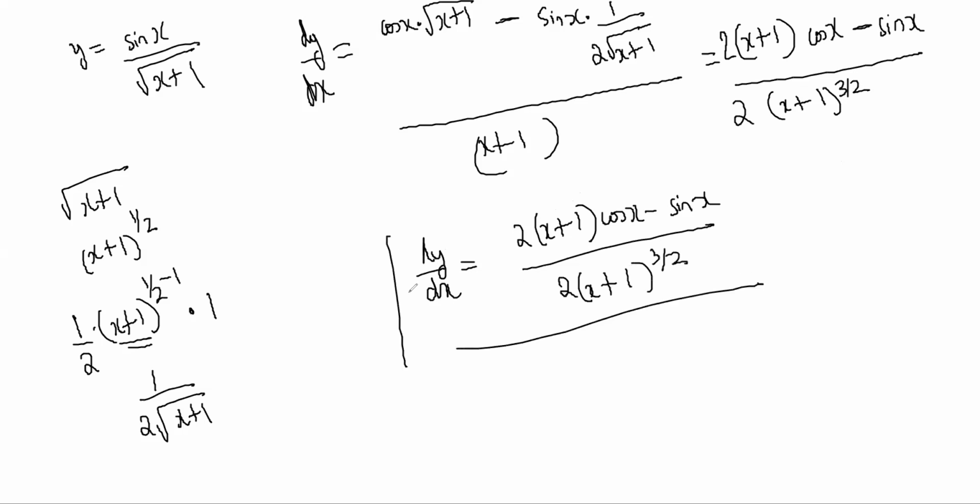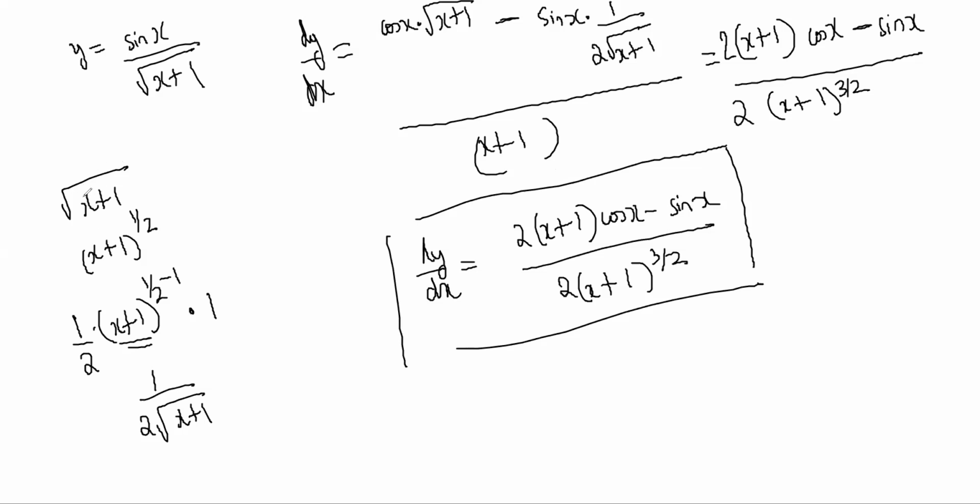Okay. Good. How did we do it? We did it step by step. We did the quotient rule: differentiate the numerator first and multiply by the denominator, minus differentiate the denominator and multiply by the numerator, and divide by the denominator square. In differentiating the denominator, I have to be careful that it is itself a chain rule.